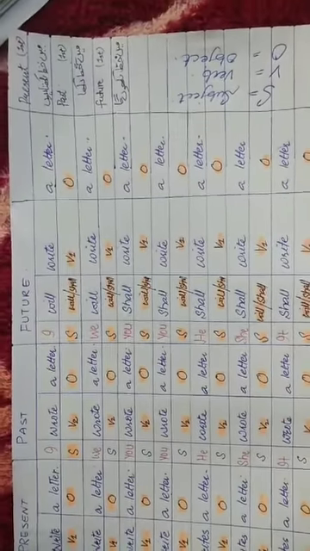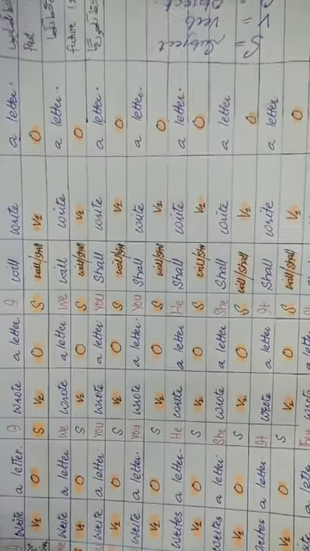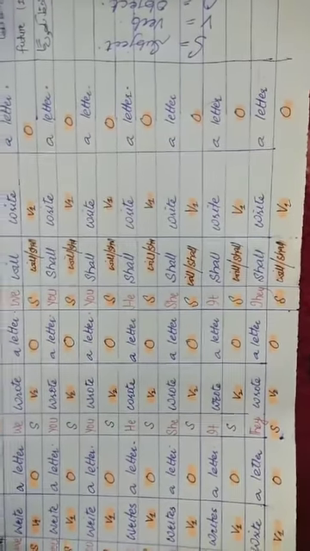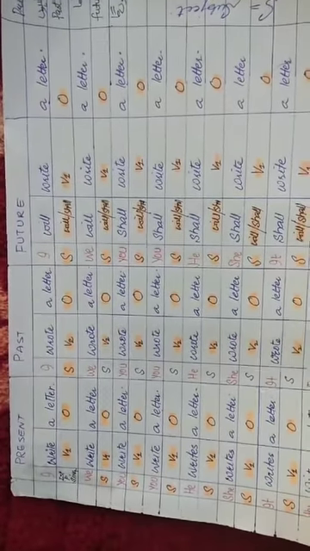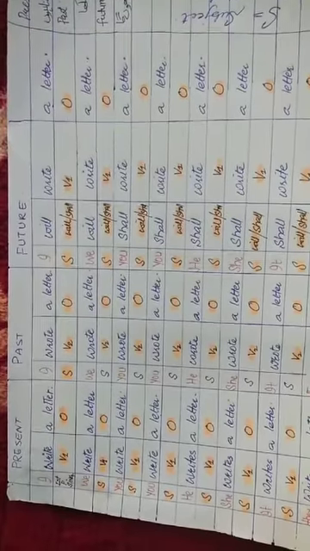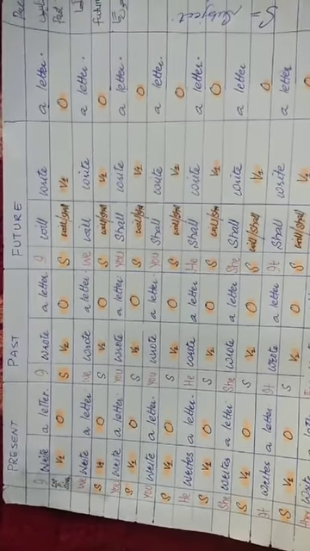In future, I will write a letter. We will write a letter. You shall write a letter. He shall write a letter. She shall write a letter. It shall write a letter. They shall write a letter. That means the structure of present indefinite is subject plus V1, past is subject plus V2, and future is subject plus will or shall plus V1.